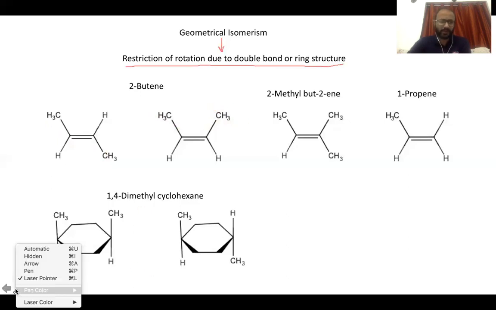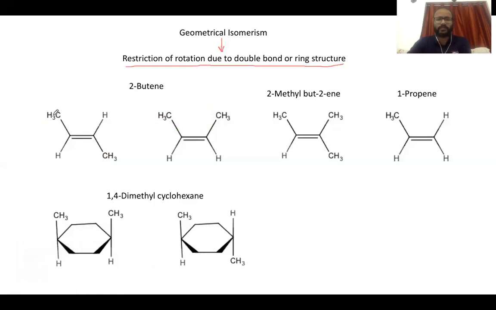If you remember, when the methyl groups are on opposite sides of the double bond, we call this the trans isomer. However, if the methyl groups are on the same side of the double bond, we say it is the cis isomer.